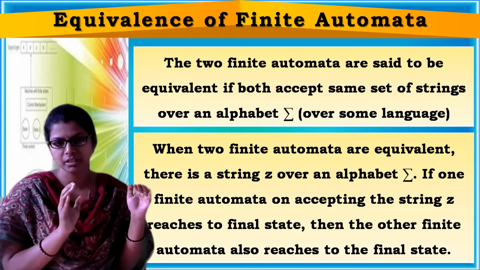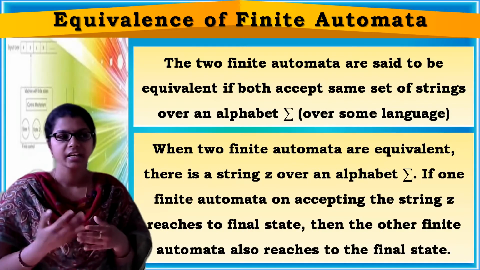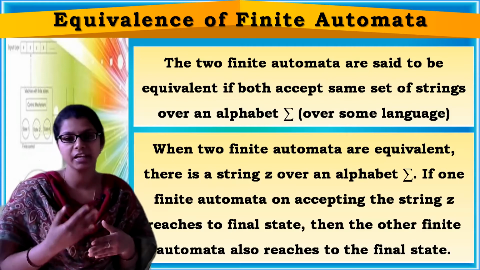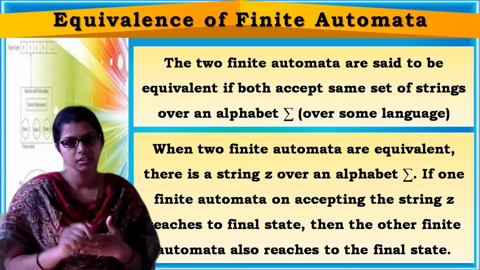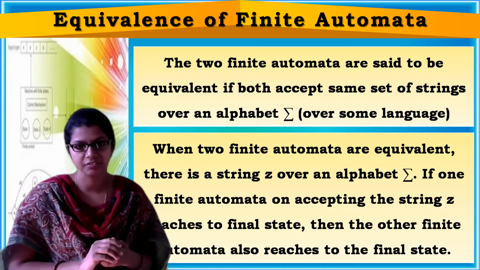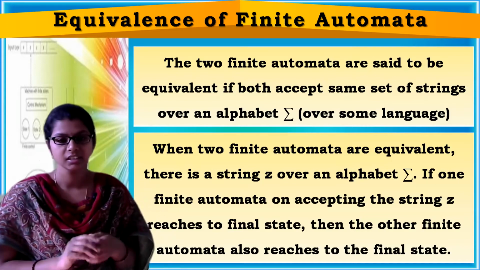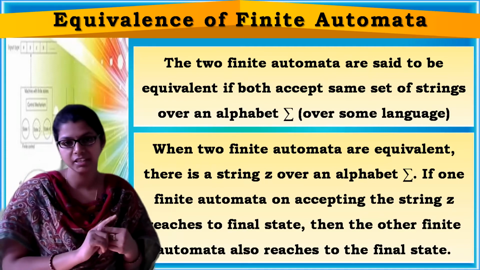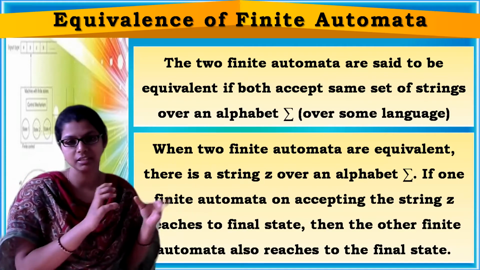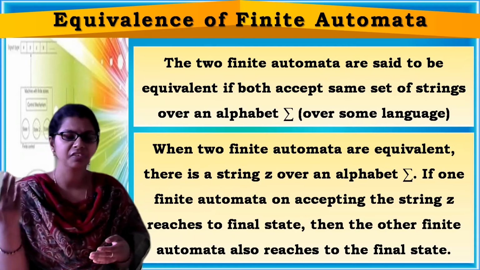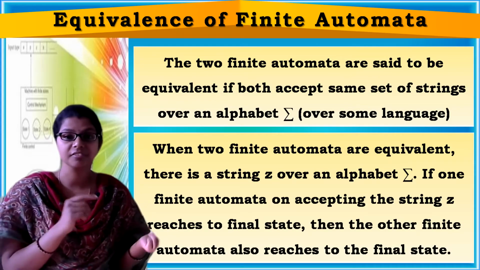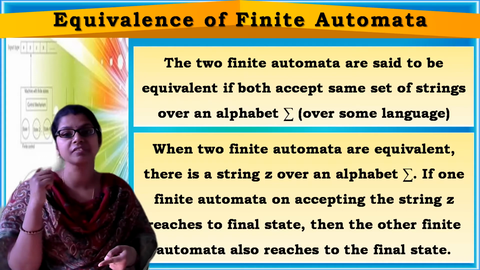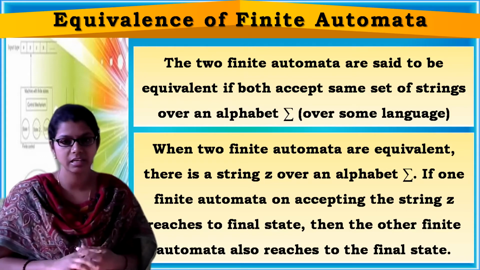When two finite automata are equivalent, if we take one string over an alphabet present in the language, and one finite automaton on accepting that particular string z reaches the final state, then the other finite automaton should also reach the final state on accepting the same string.